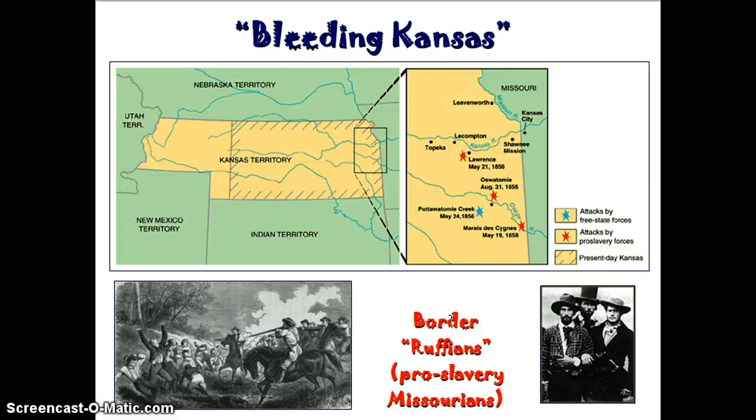In the first election, a group of Missourians cross the border and vote illegally in Kansas and influence the outcome of the vote so that a new pro-slave government is approved in the city of Shawnee Mission. In the next election, the Free Staters realize this is a fraudulent election, so they ignore it and create a second government of Kansas, this time established in the city of Topeka. And this really begins a conflict over who is and who is not the true government of Kansas.